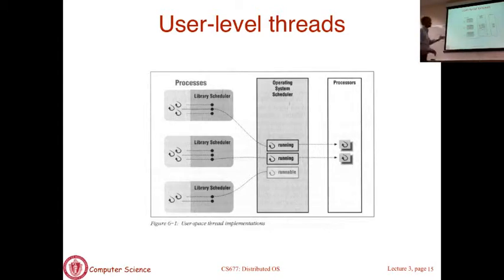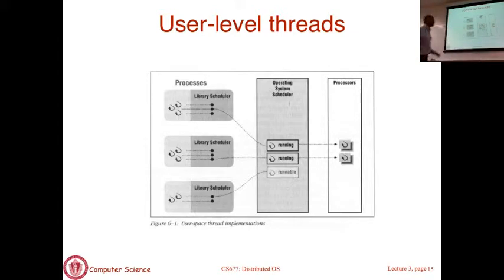So this is a process with 2 threads, this is a process with 3 threads, and that's a process with 3 threads. As far as the OS is concerned, since it does not support threads, the threads are not even visible to it. To the OS, this just looks like a traditional single-threaded process, because it doesn't know that there are threads inside that process. Which is why you only see one thread at the OS level.